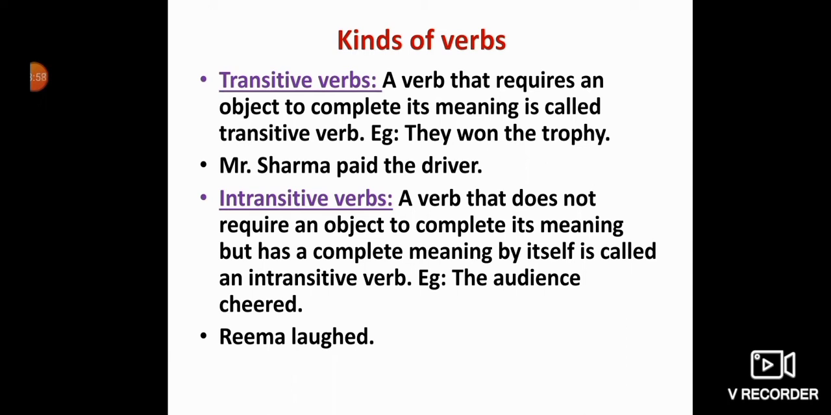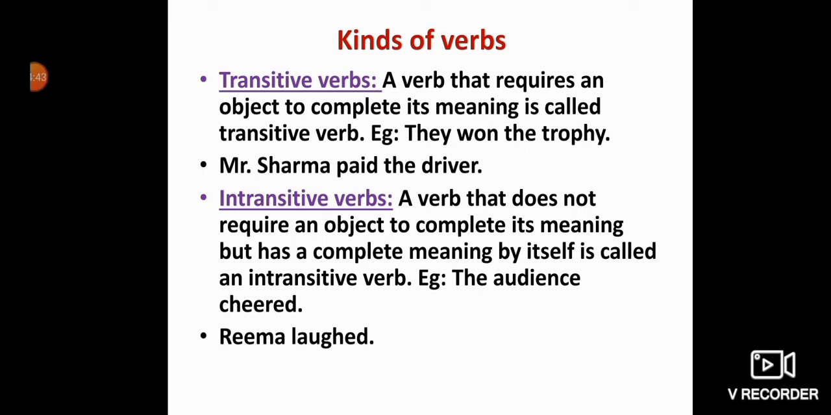See the second example. Mr. Sharma paid. If I write only Mr. Sharma paid, then you can ask what he paid. He paid the hotel bill, he paid the driver, and what he paid. So here paid is a verb which needs an object to complete its meaning. So Mr. Sharma paid the driver. So here paid is a transitive verb. So children, what is a transitive verb? A verb which requires an object to complete its meaning. That's a transitive verb.